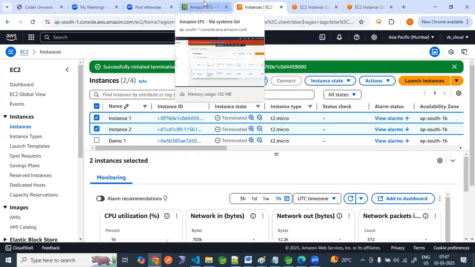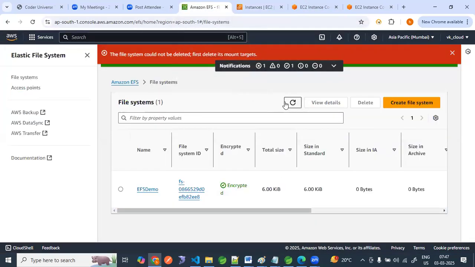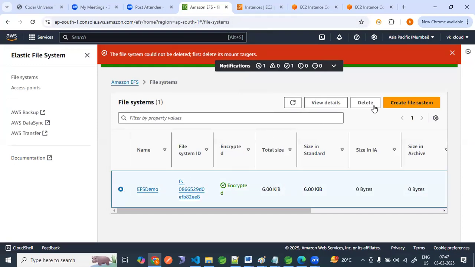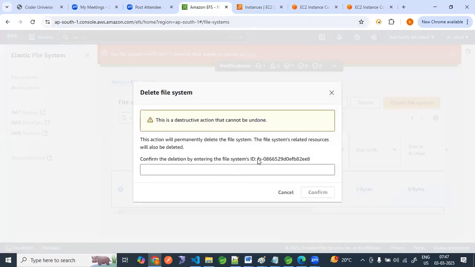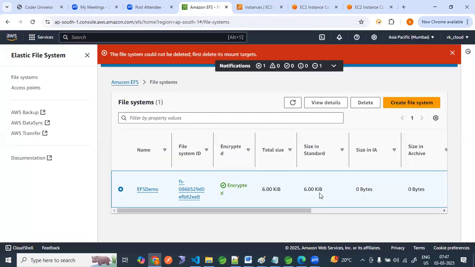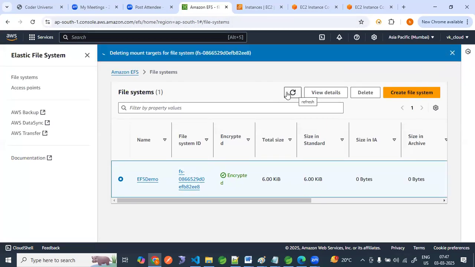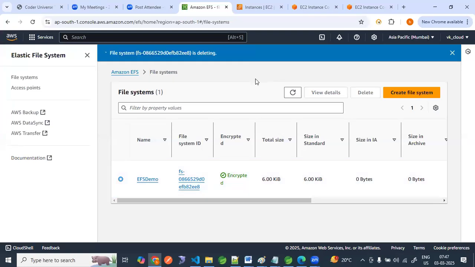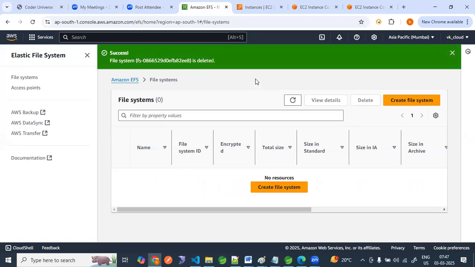Second also terminated. Come back here, refresh here, select this file system, delete this file system. Whatever the ID is, you have to copy, paste here and confirm. Now it is deleting the mount target for the file system. Now there is no file system, right?